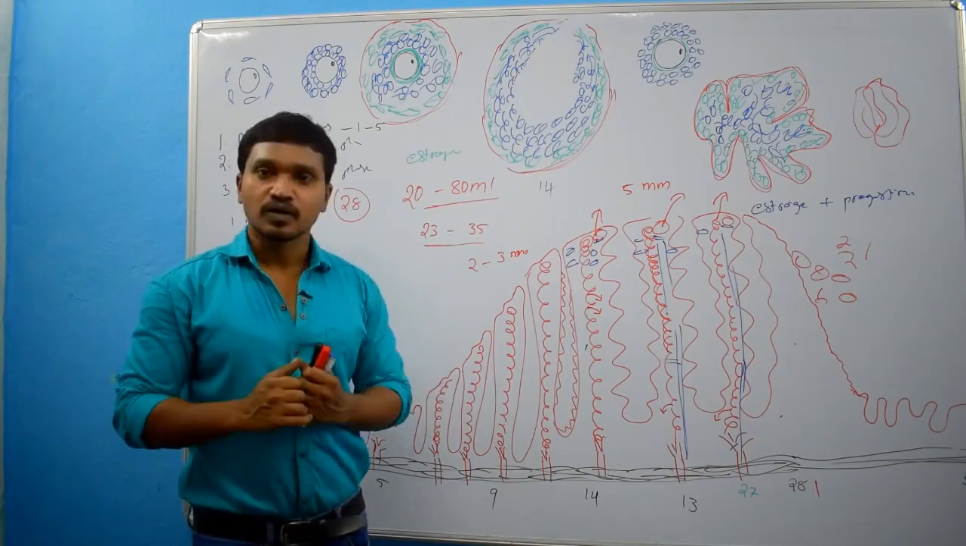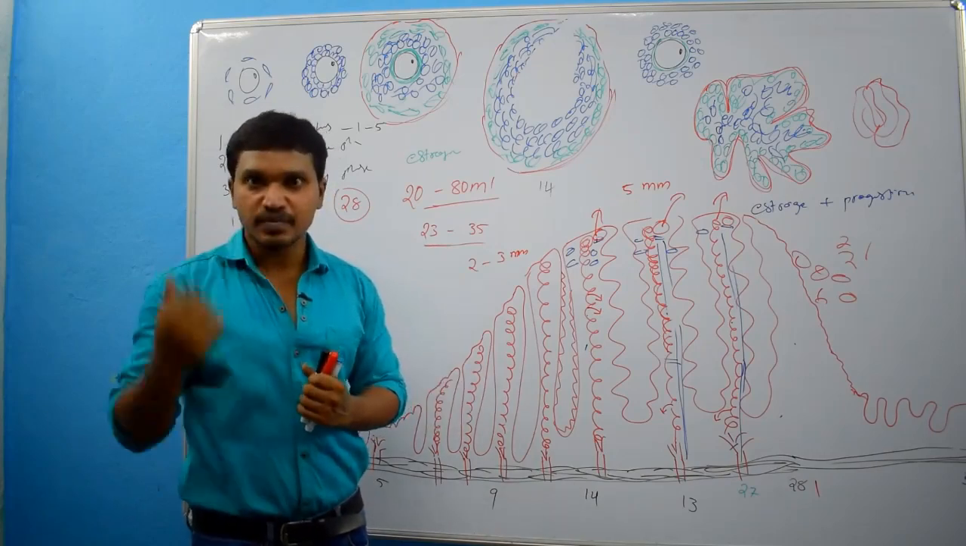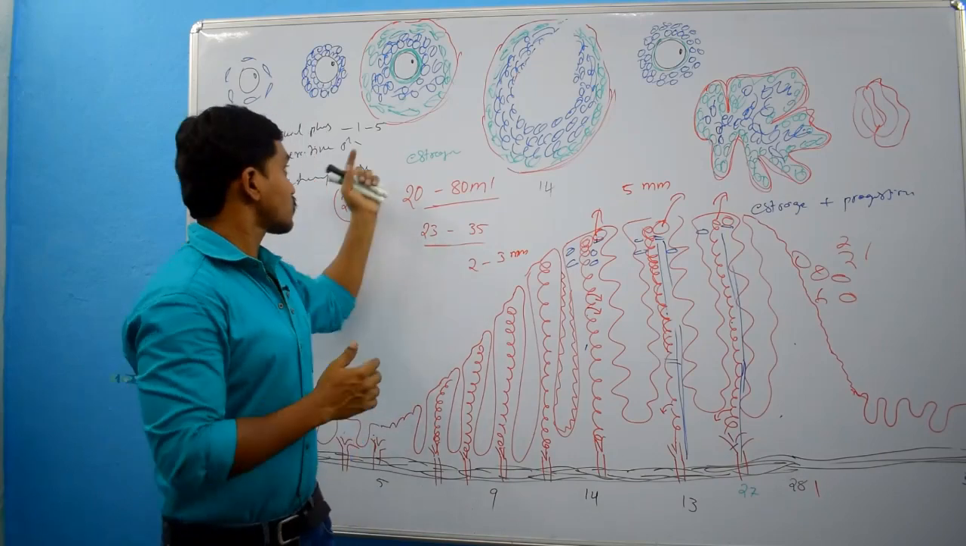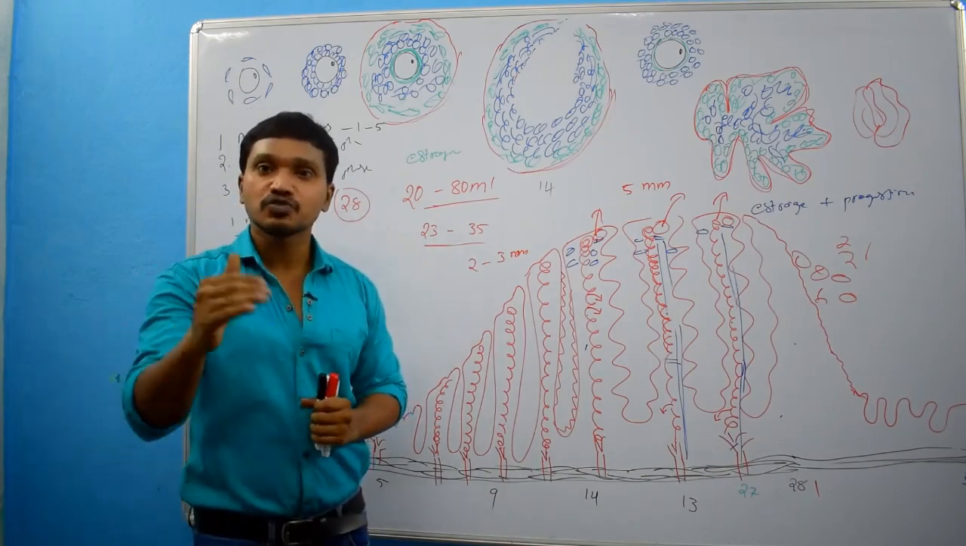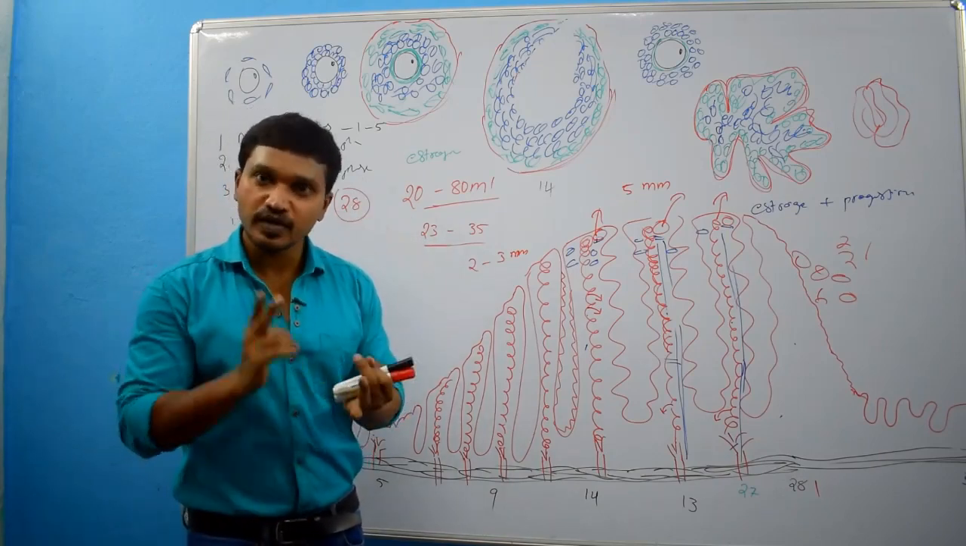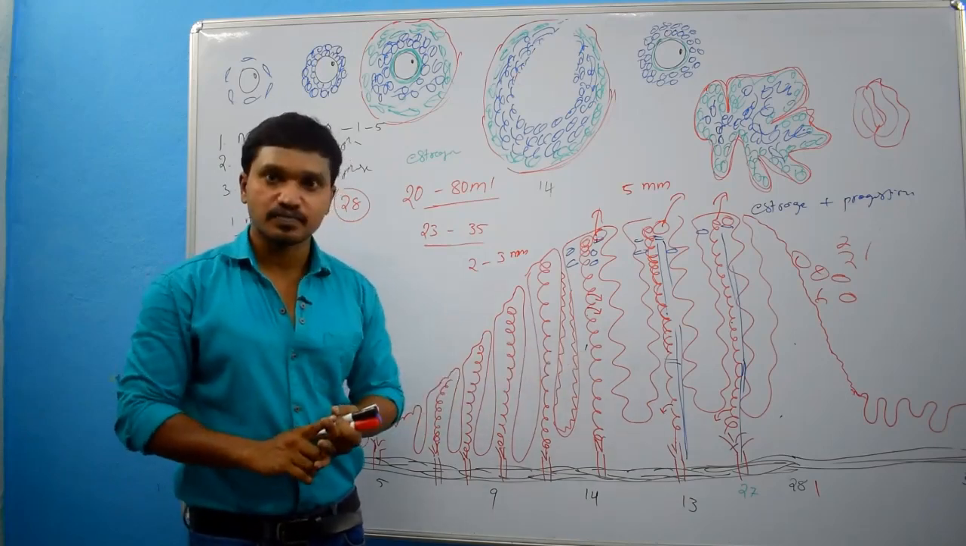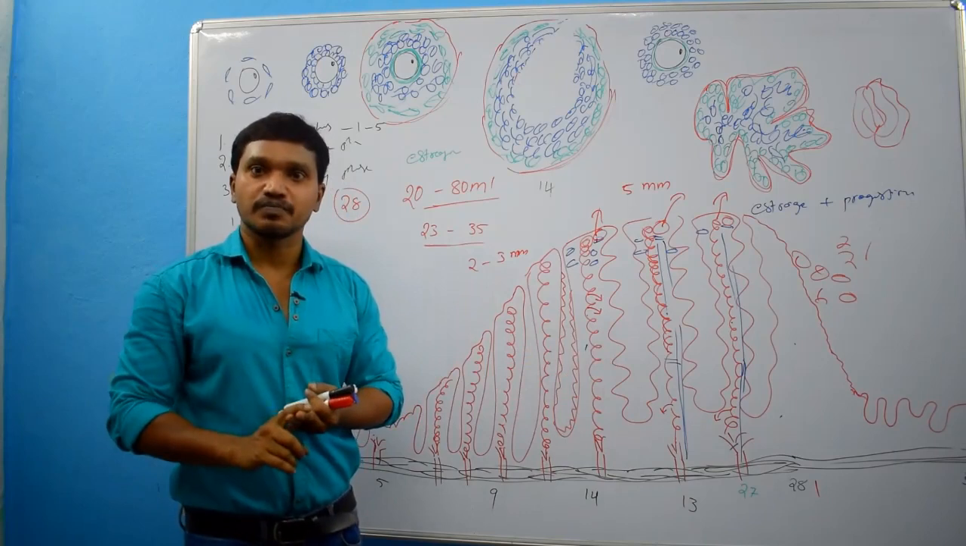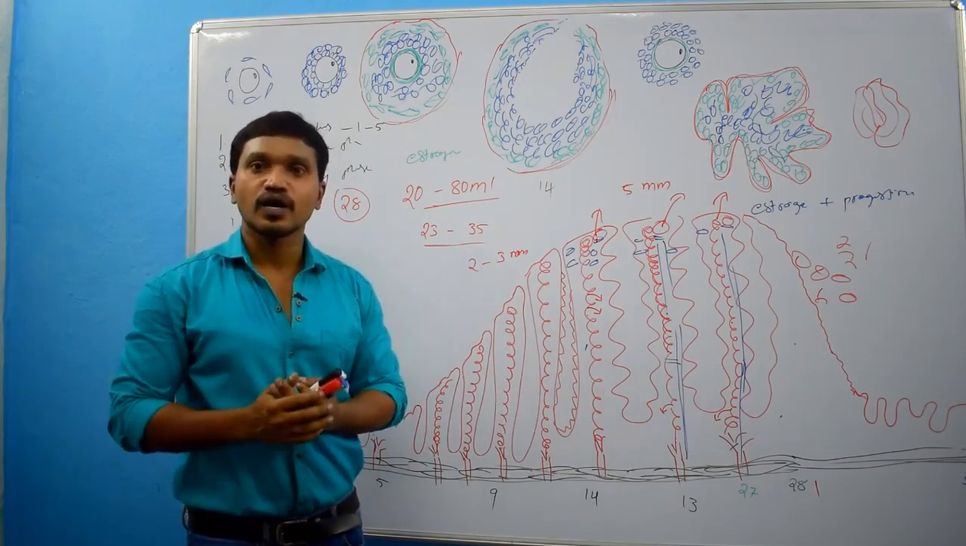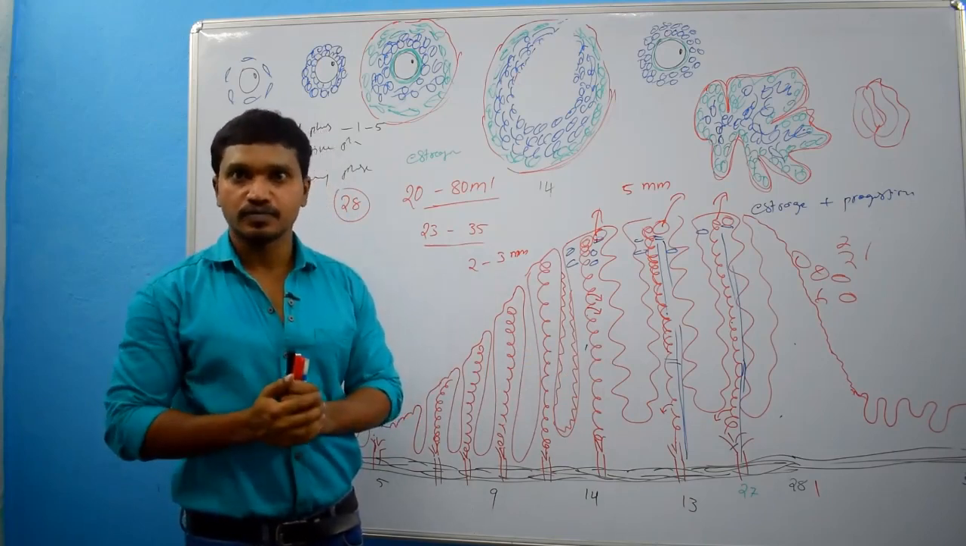Actually, the fluid which is coming during the menstrual phase, that fluid we call menstrual fluid. Menstrual fluid contains blood, secretions of endometrial glands and pieces of endometrium. This totally is what we call menstrual fluid.